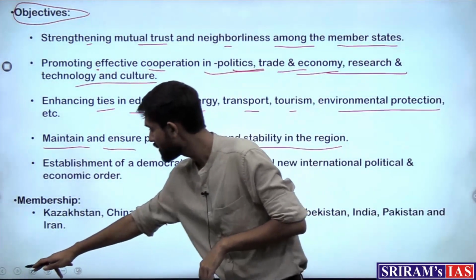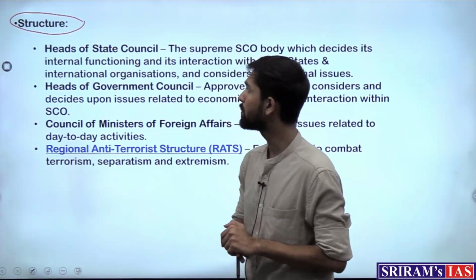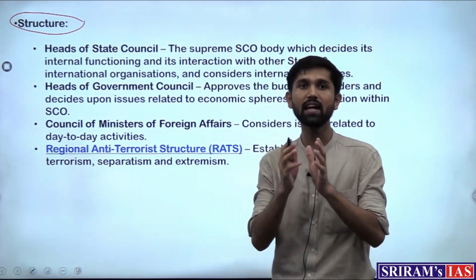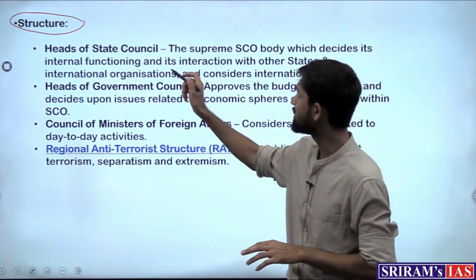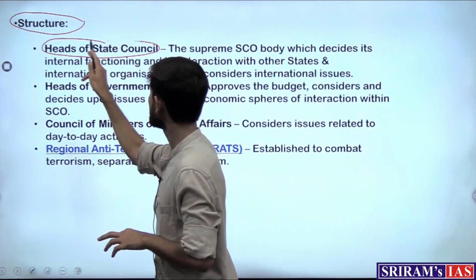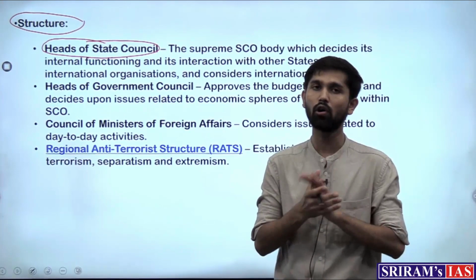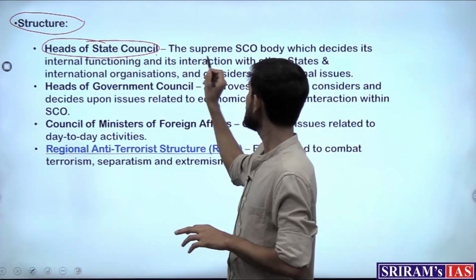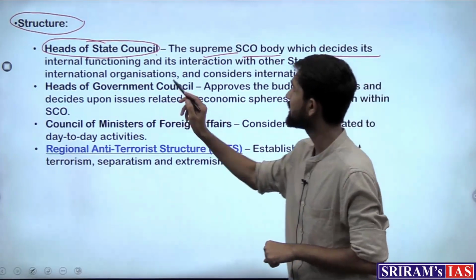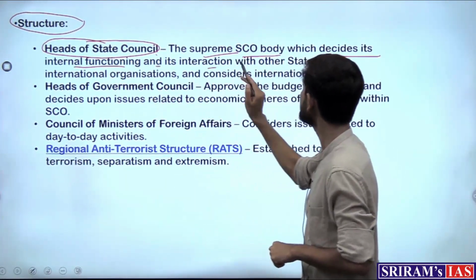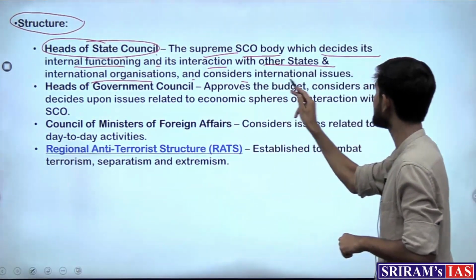We saw the membership and the structure of the Shanghai Cooperation Organization. The head governing body which takes all the decisions is the Heads of State Council. All the prime ministers or heads of state of all the countries make up this council, which forms the supreme SCO body that decides its internal functioning and its interaction with other states and international organizations, and considers international issues.